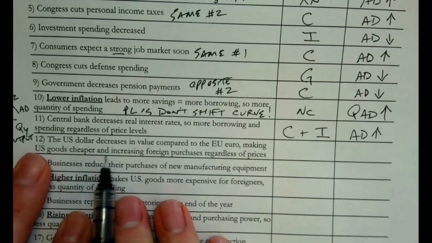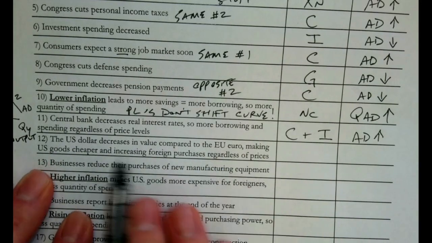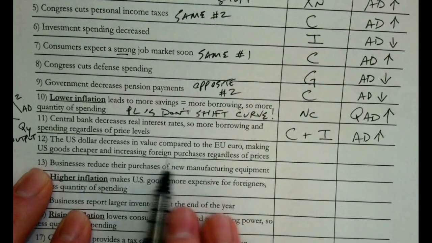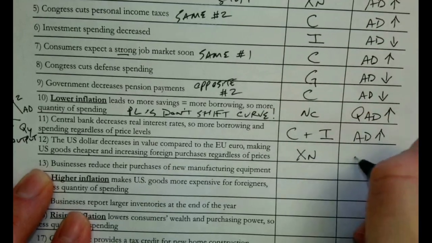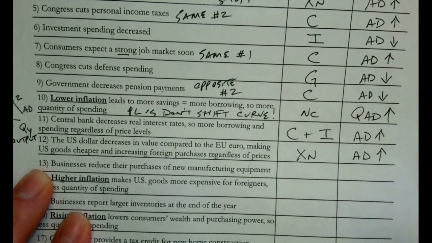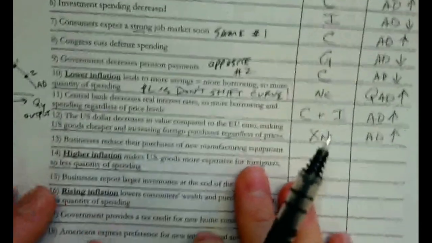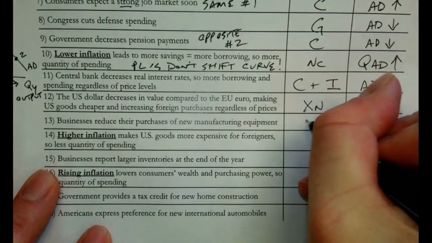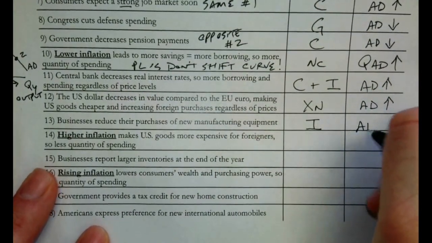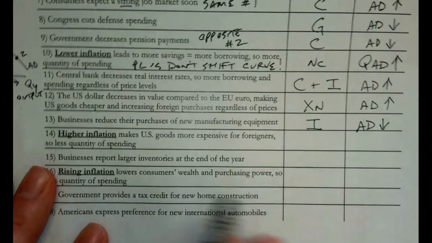rise. U.S. dollar goes down in value relative to the euro, making U.S. goods cheaper and increasing foreign purchases regardless of prices. So this is kind of guiding us towards net exports, and it's telling us U.S. goods are cheaper, we're going to sell more, so aggregate demand will rise. Number 13, businesses reduce their purchases of new manufacturing equipment. That's a component of investment spending, and if they're not buying as much, that's going to be a decrease.